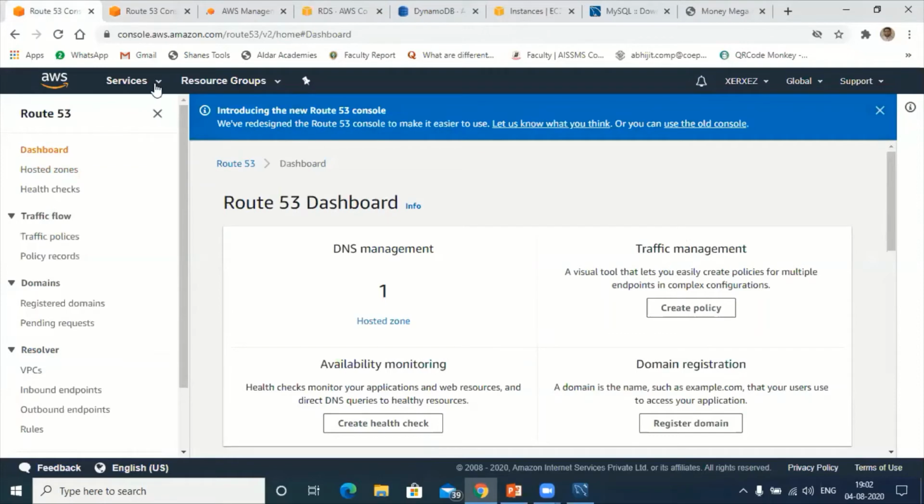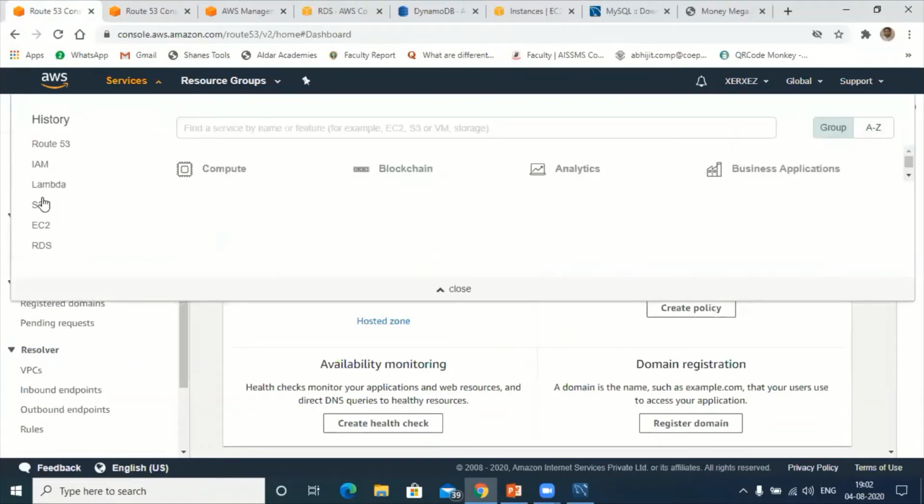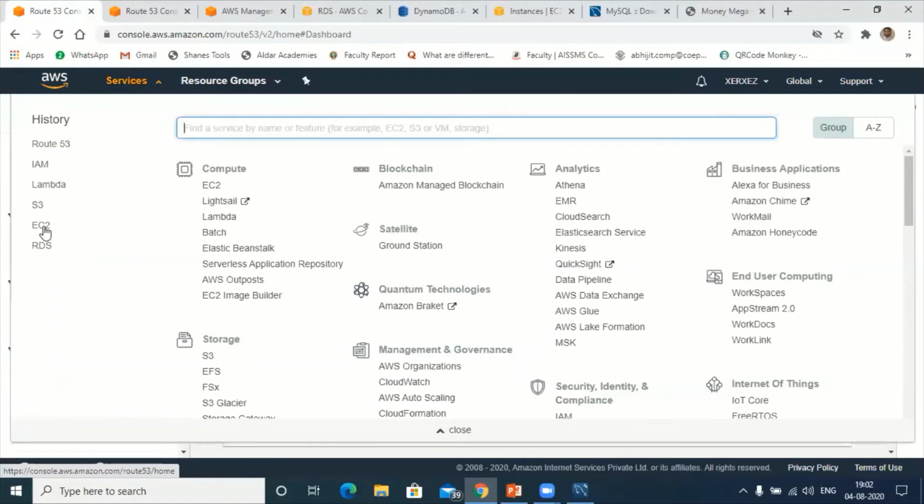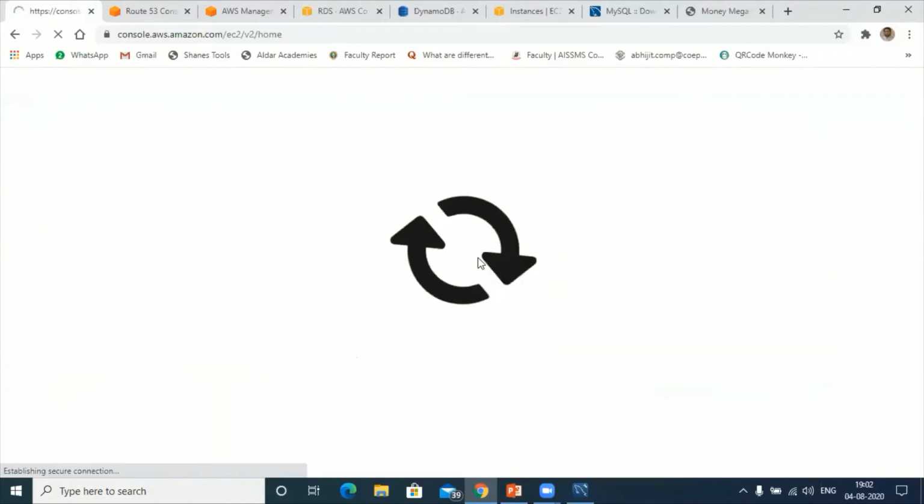Go to EC2 instances. Hold on. Go to EC2 instances. Hold on a second. It's processing.